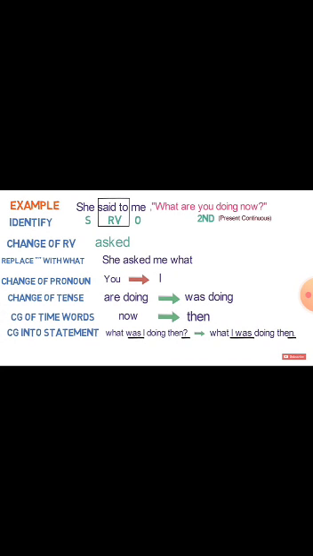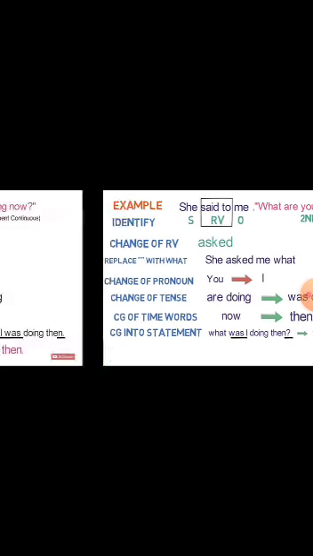Now look at the example. She said to me, what are you doing now? The rules will remain the same. She is the subject, me is the object, you here is second person, and the tense is present continuous. This is an interrogative sentence. Then said to will change into asked. She asked me what I was doing then, because you will change according to me, and the interrogative sentence will become a simple, assertive sentence, and the question mark will be removed.